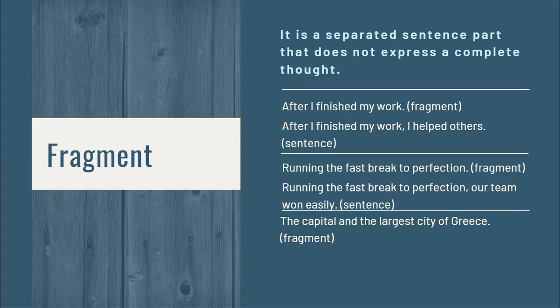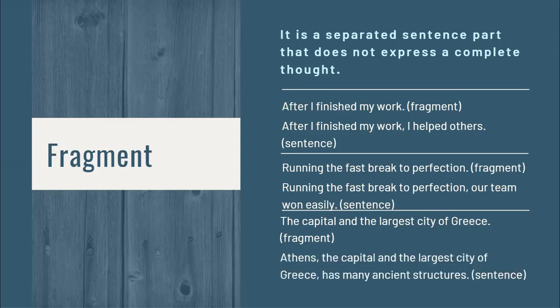Last example, the capital and the largest city of Greece. What is that? Here we made it complete, adding Athens, the capital and the largest city of Greece, has many ancient structures. So now it has a complete thought.